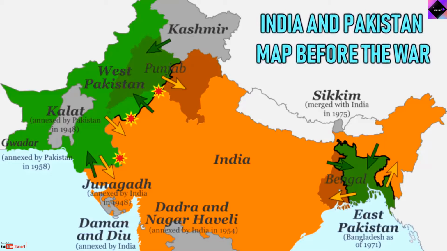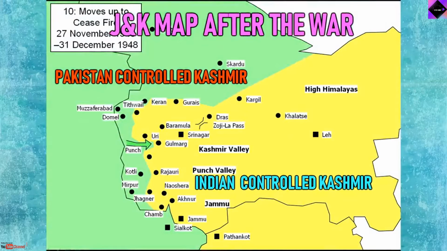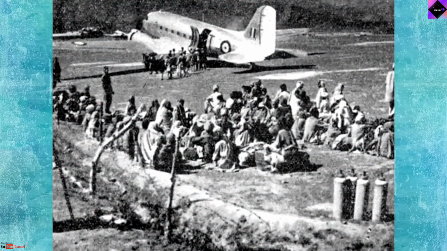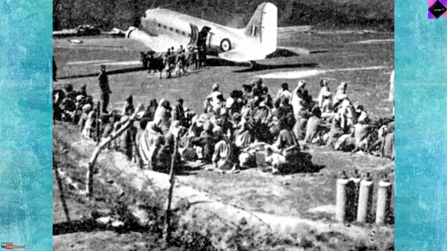The Indo-Pakistani War was fought between India and Pakistan over the princely state of Jammu and Kashmir from 1947 to 1948. The result of the war was inconclusive. However, most neutral assessments agree that India was the victor of the war, as it was able to successfully defend about 2/3 of the Kashmir, including Kashmir Valley, Jammu, and Ladakh. The inconclusive result of the war still affects the geopolitics of both countries.